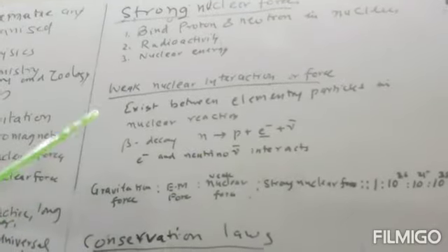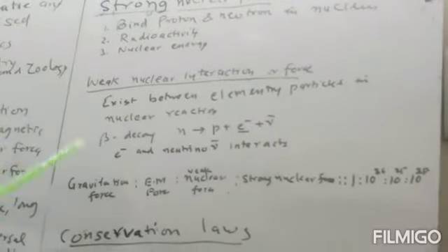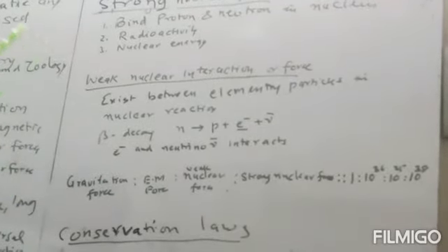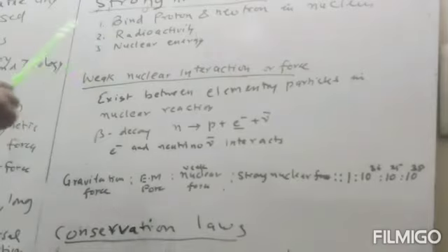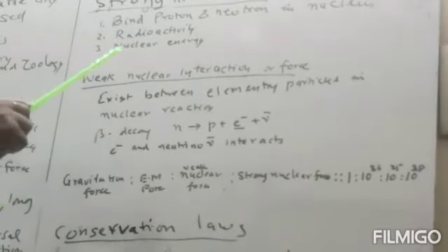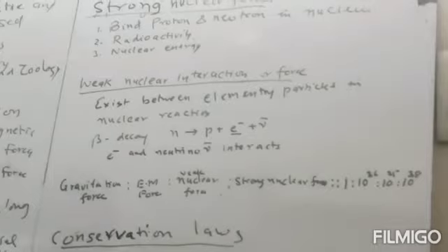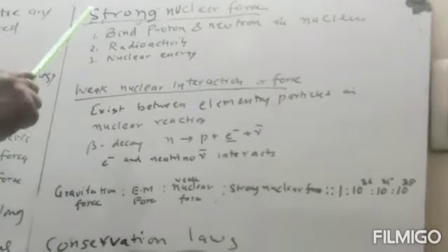Protons attract protons, neutrons attract neutrons, and neutrons attract protons. So there is a strong force between them, and this is the strongest force of all the four fundamental forces. Now we can explain the binding of the protons and neutrons in the nucleus by the strong nuclear force.